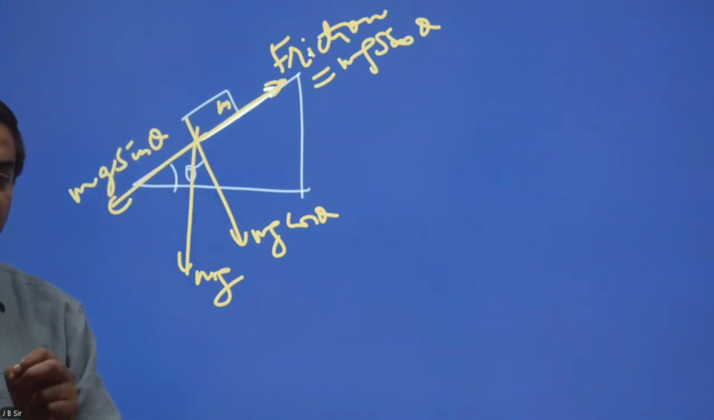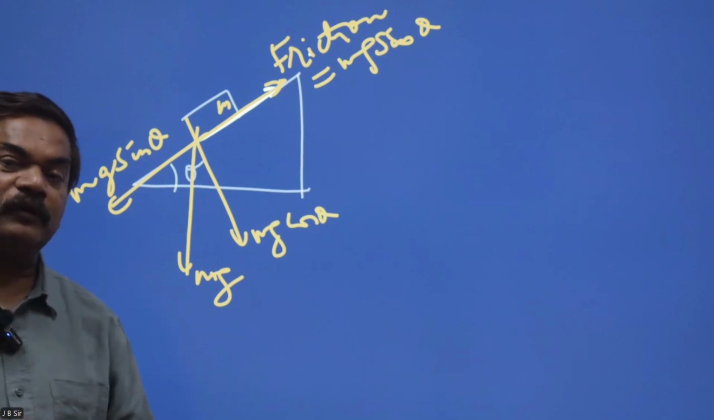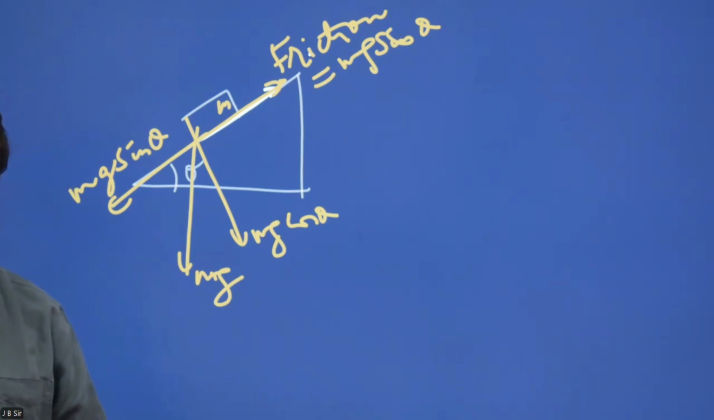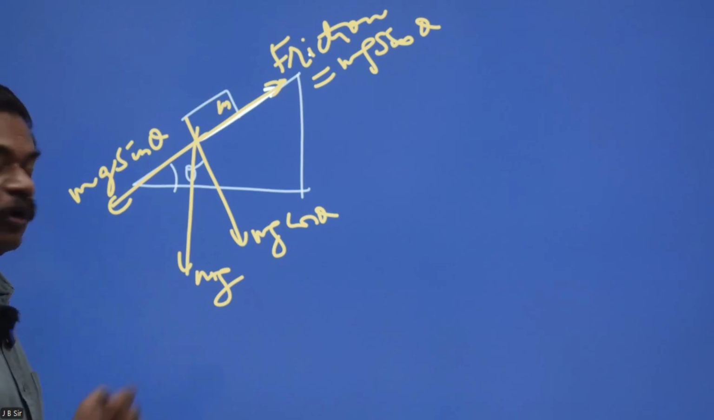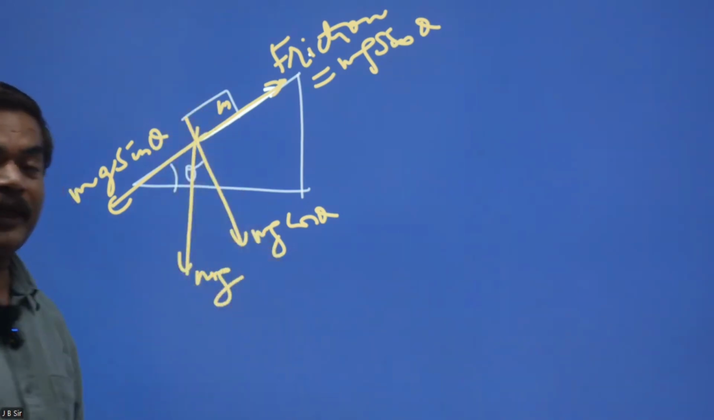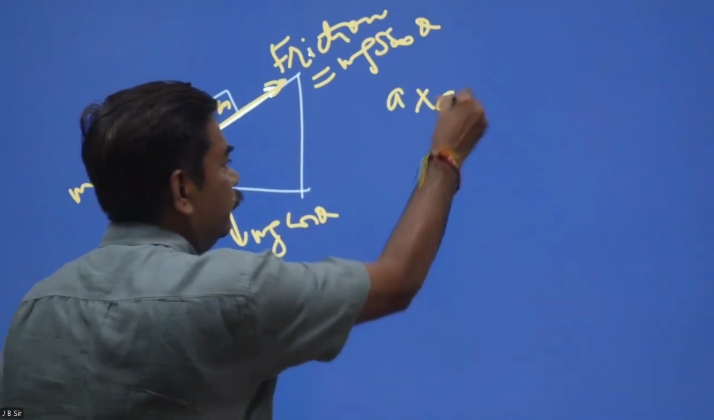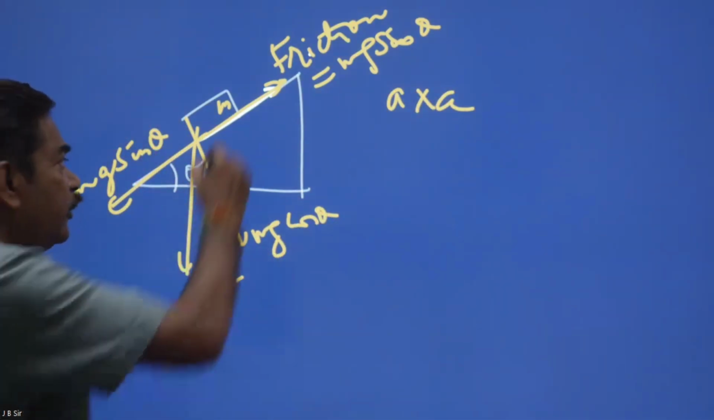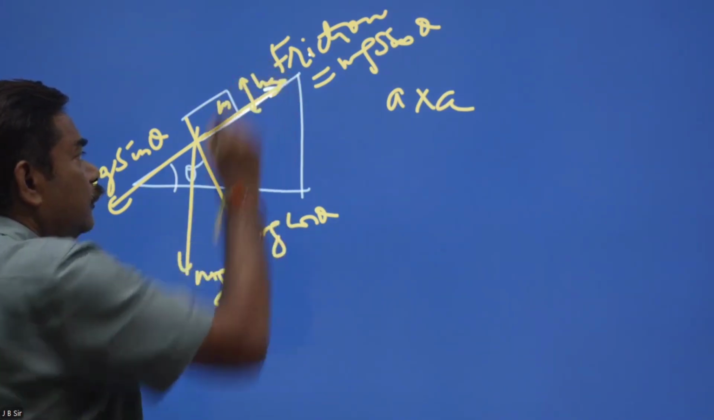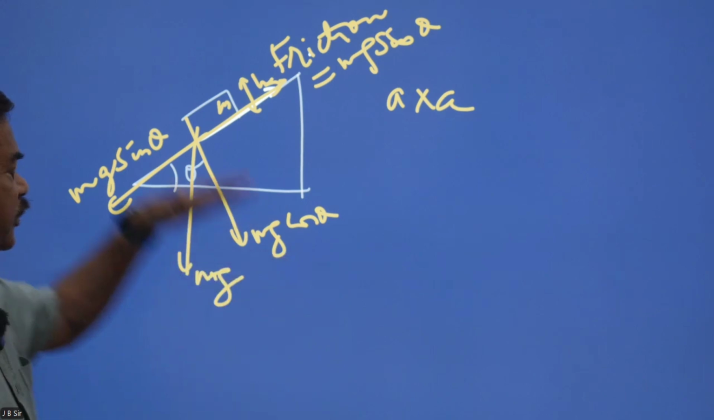So in this case, you need not have the value of the coefficient of friction because the speed of the block is constant. That means upward force is equal to the downward force. And the base of the block is a square base whose size is A into A, and height is H.